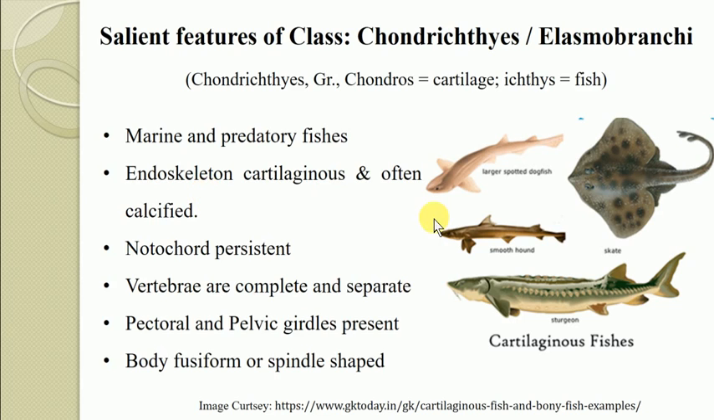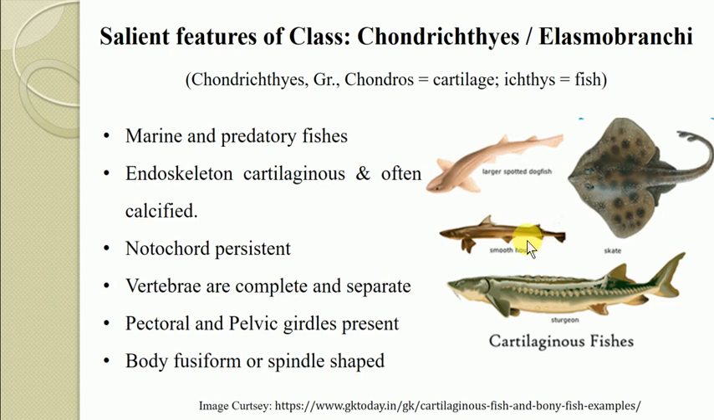The pectoral girdle is located in the proximal part of the trunk region, while at the posterior part of the trunk region there is the pelvic girdle. So both the girdles, the pectoral girdle and the pelvic girdle, are always present among the chondrichthyes. The body is usually fusiform or spindle shaped.